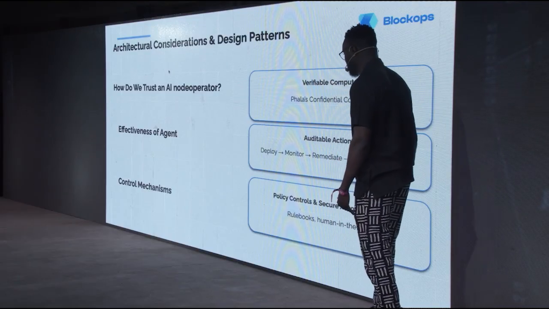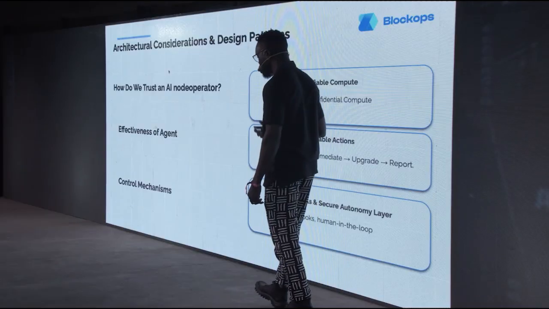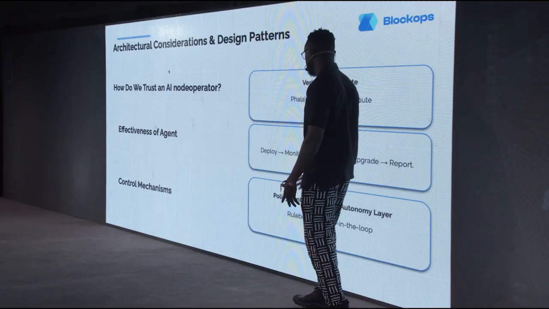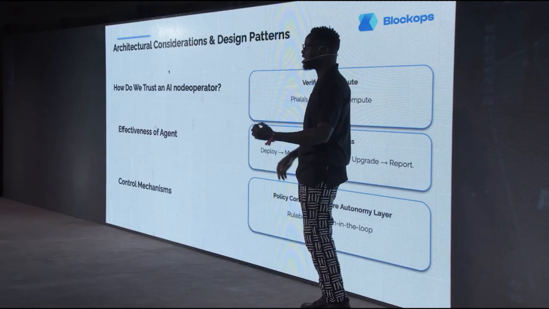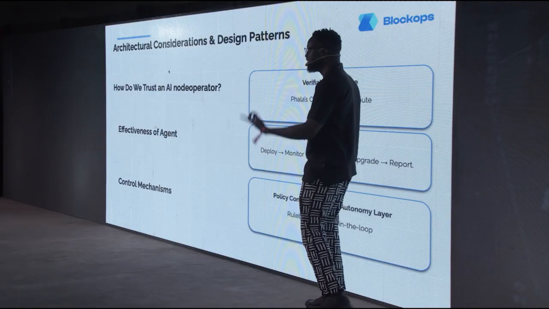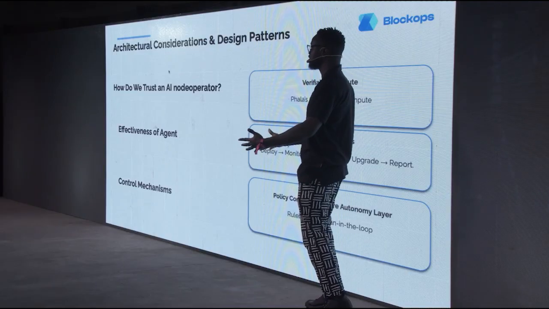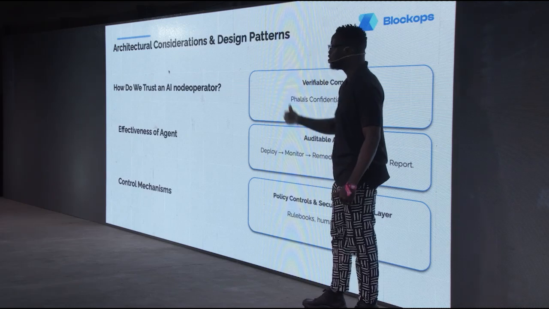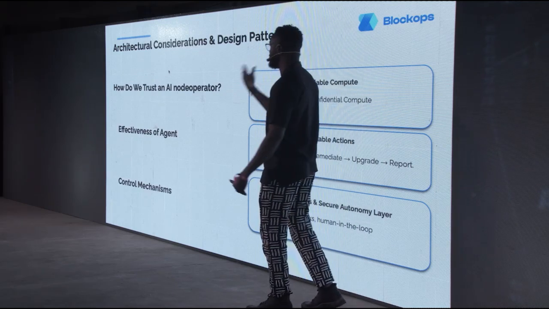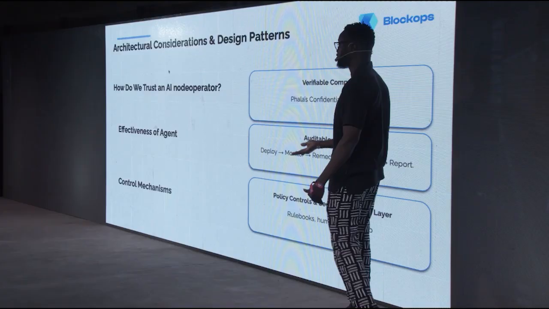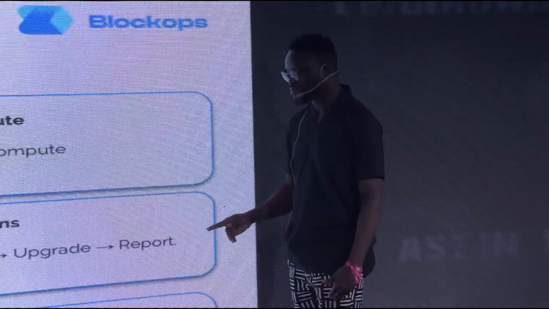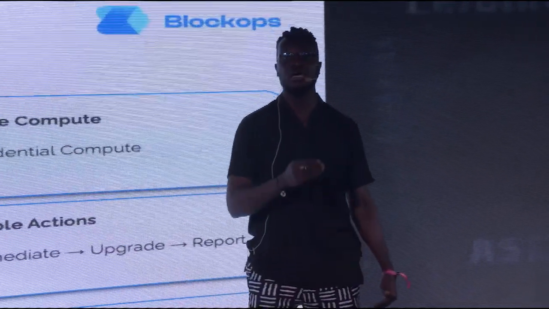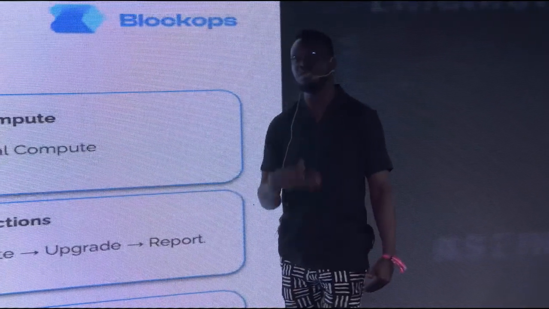And then the last part is the control mechanisms. How do we ensure that the agent doesn't go off doing other things? Which is why, like I said, we have the rule books, and we also have the human in the loop. For every action, especially important actions, you can choose to get a PR review, and then you can review it and approve it before anything is done. And for the rule books as well, there are a lot of control mechanisms that can also be coded into it based on specifications.